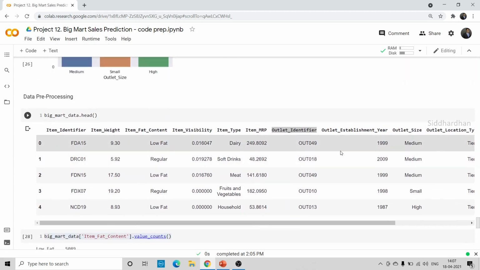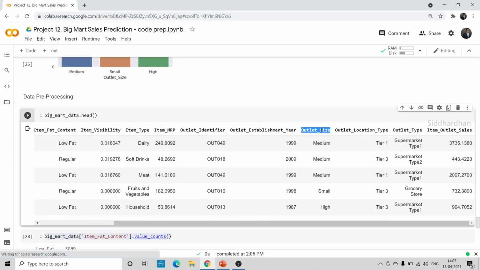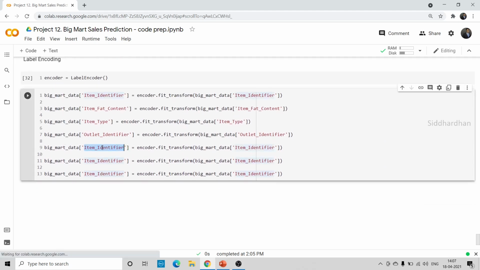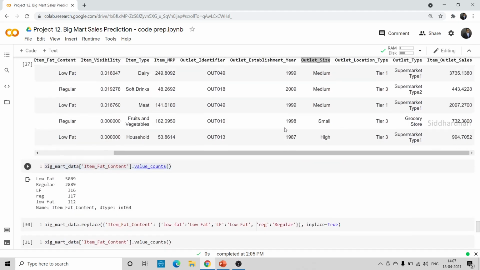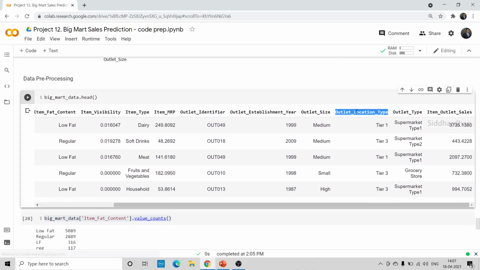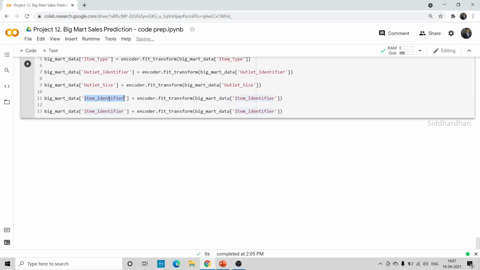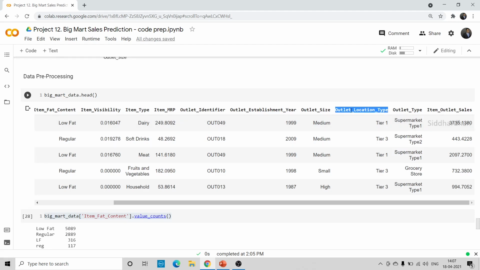And the next one is outlet size, and outlet location type. Okay, sorry, I again copied it.